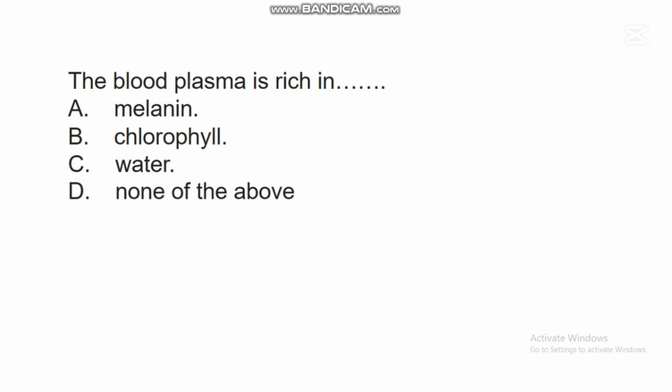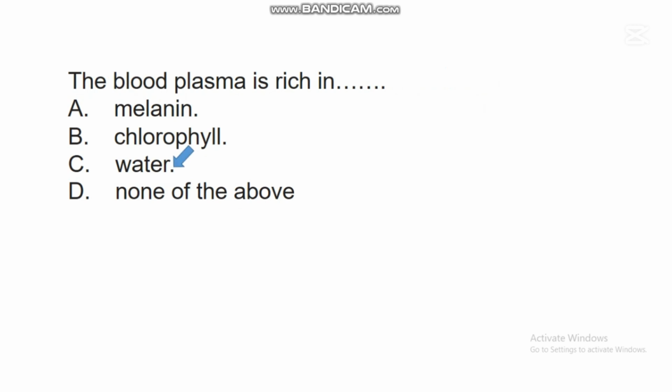The next question says, the blood plasma is rich in dash. A. Melanin. B. Chlorophyll. C. Water. D. None of the above. In this question, the correct answer is C.